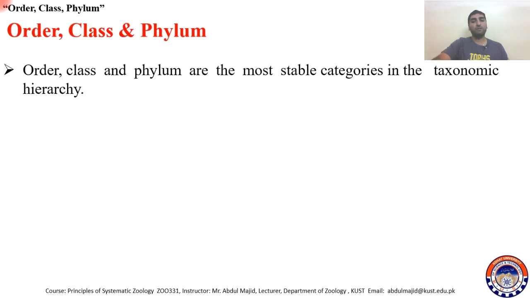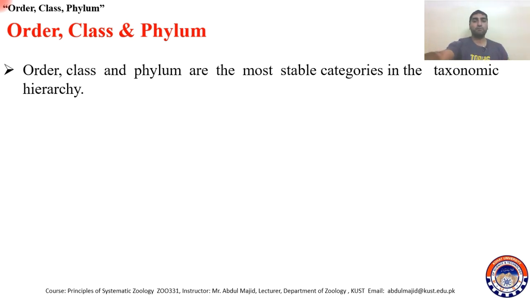These are the most stable categories in the taxonomic hierarchy. Why are these the most stable categories? Because characters change most of the time at lower levels. Characters at higher levels do not normally change.